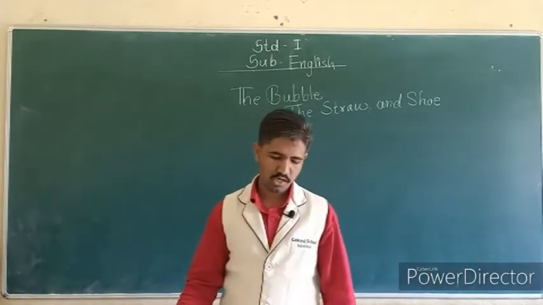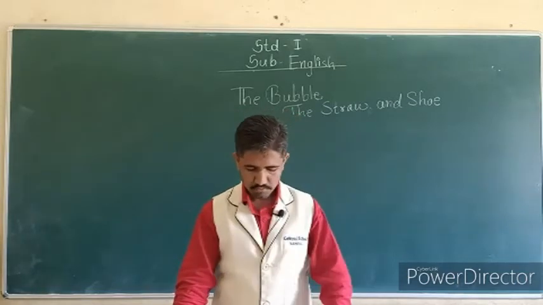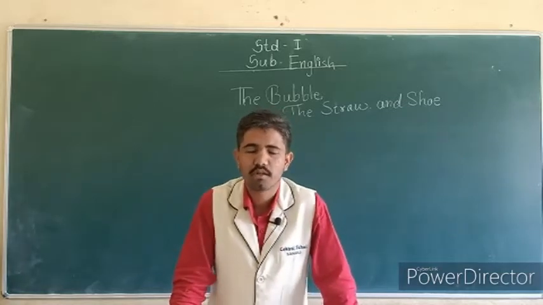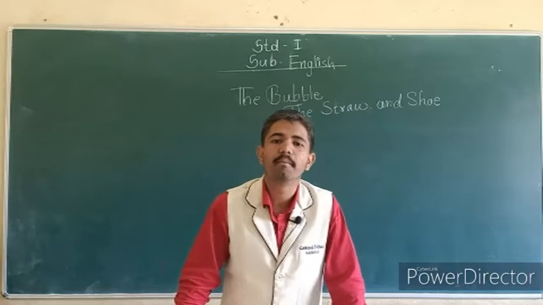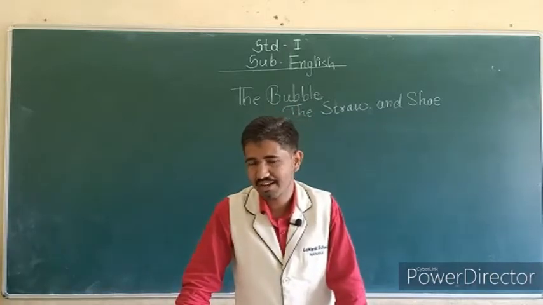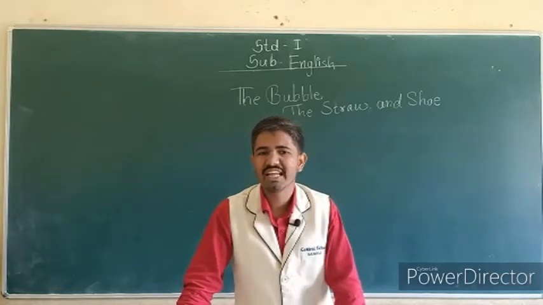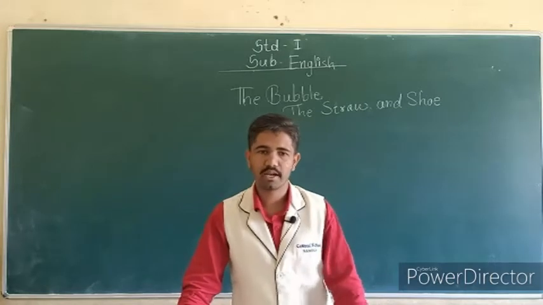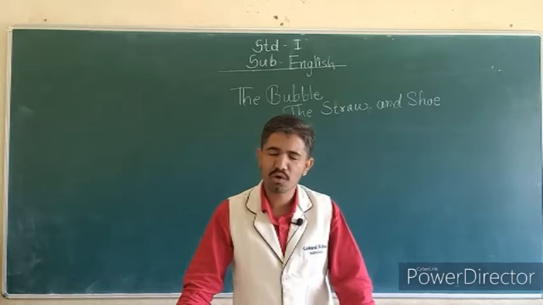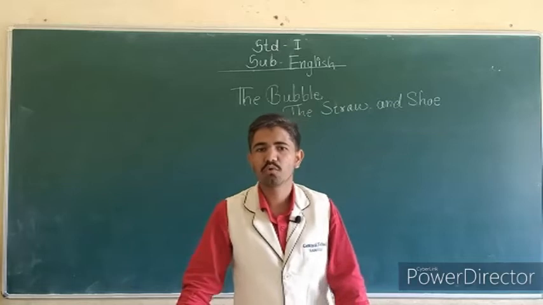Okay, next we see the Let's Talk. In the Let's Talk, we see three questions. How do you make bubbles? You know how to make bubbles? We play with bubbles in our festivals, for example Urus, Zakra. In those festivals, we see the bubble straw. We blow into the straw, and the bubbles come. So how do you make bubbles? You know how to make homemade bubbles. You have to write it there.